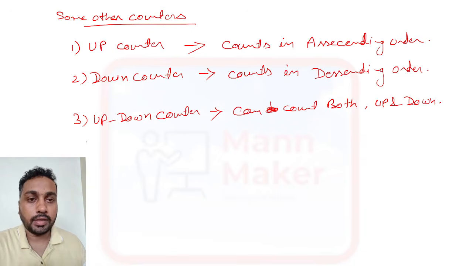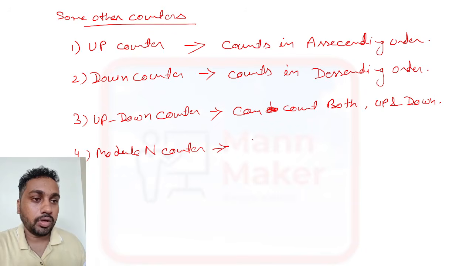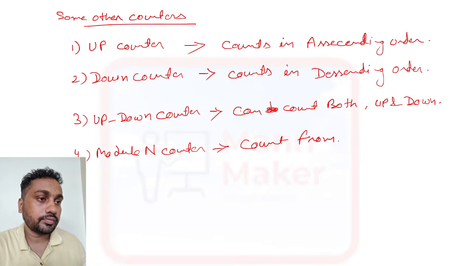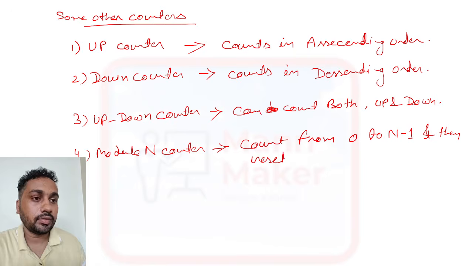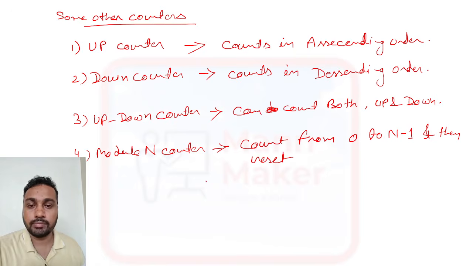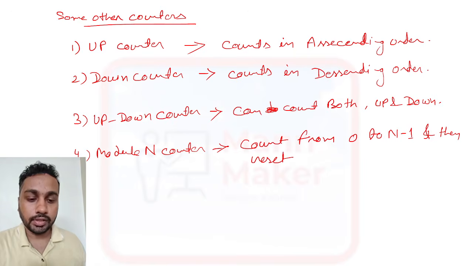And now we have the modulo n counter, which will count from 0 to n minus 1, and after that it will reset.